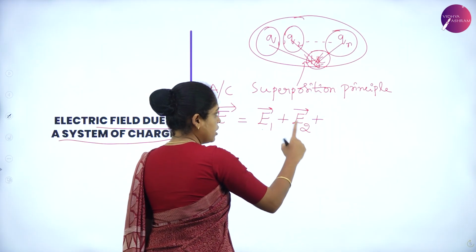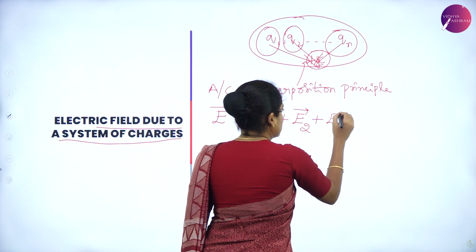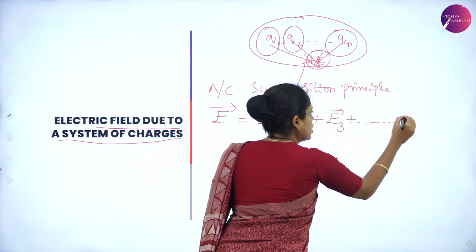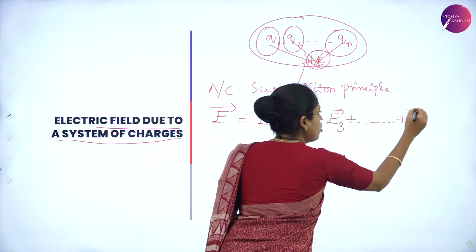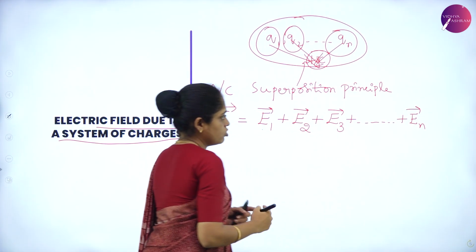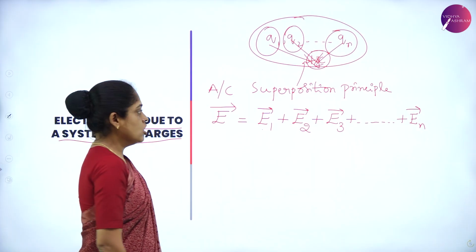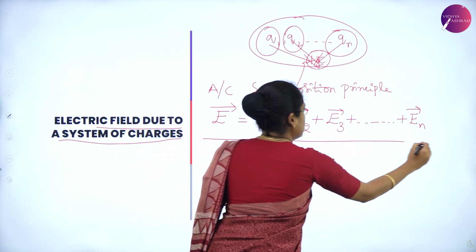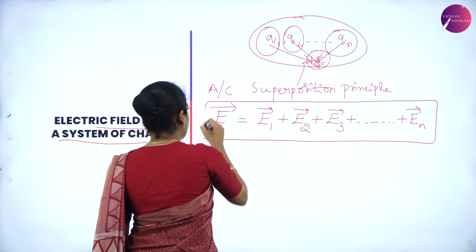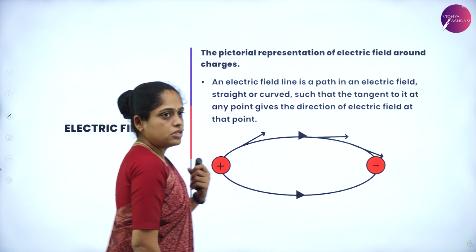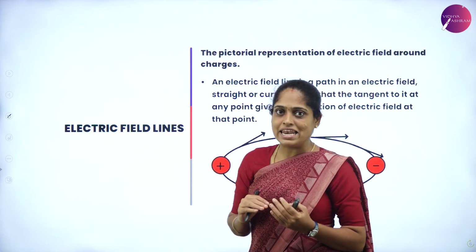So, I am writing in vector form. Next, the electric field due to charge 3, and so on, up to the electric field due to n charges. So, this is the total electric field on the charge.